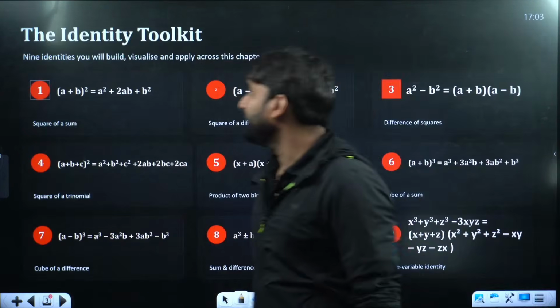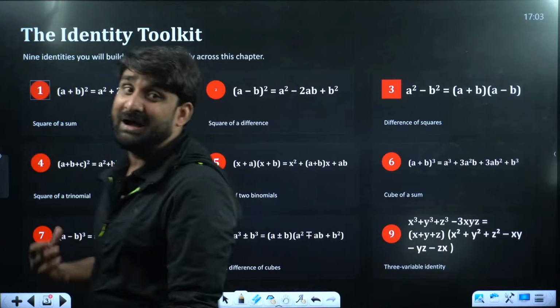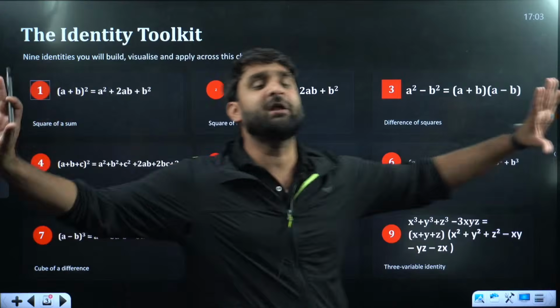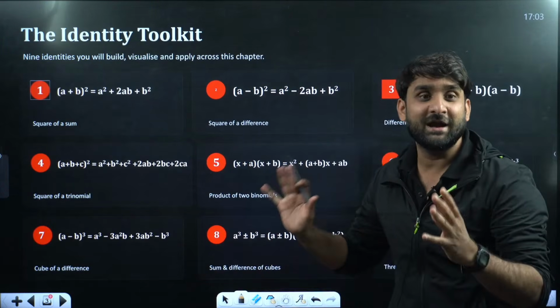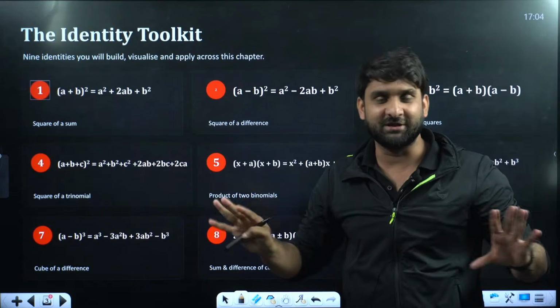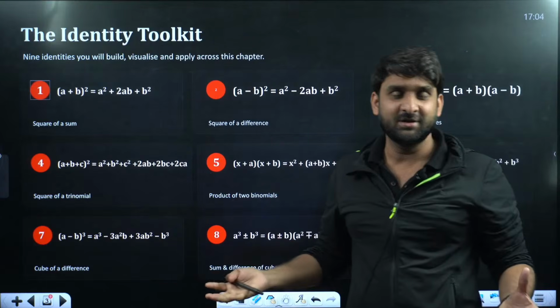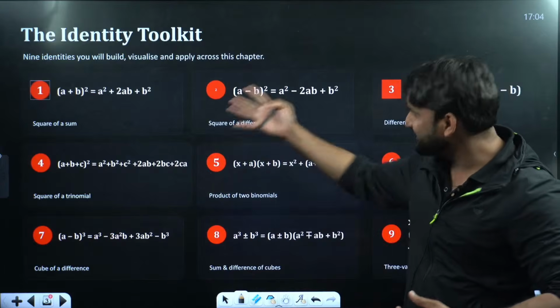Moving ahead, the first question here is, what do you understand by algebraic identities? Can you see on screen here? These all are algebraic identities. This is the first identity. I will be teaching you everything, but have a short look at what kind of algebraic identity formulas we have. This is the identity toolkit.